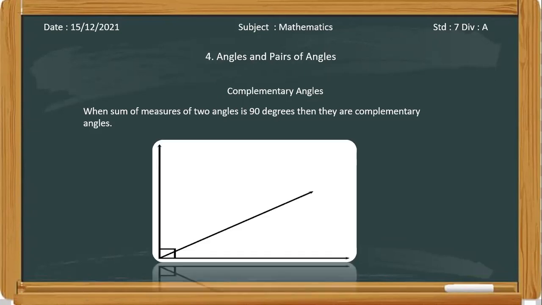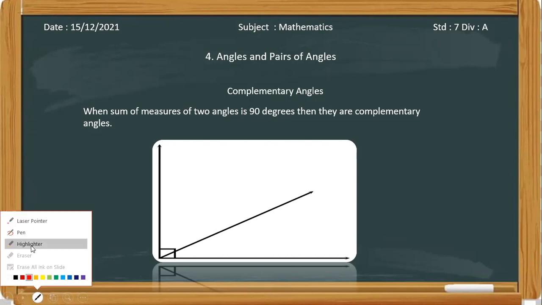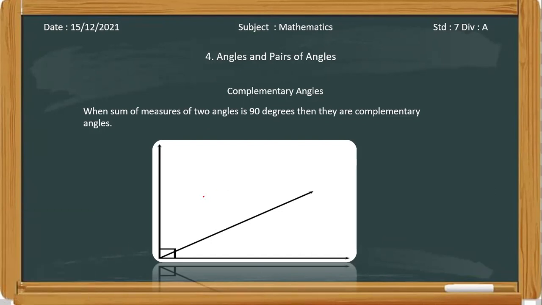So if we draw any line from the same vertex of this right angle, the sum of the measures of the two angles formed by these lines, this one angle and this second angle, formed within the right angle, will be 90 degrees only, because the right angle's total is 90 degrees.